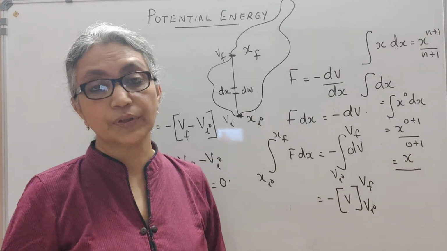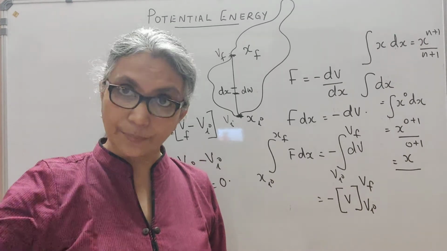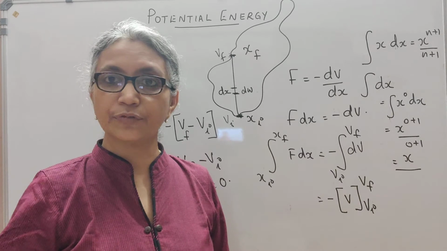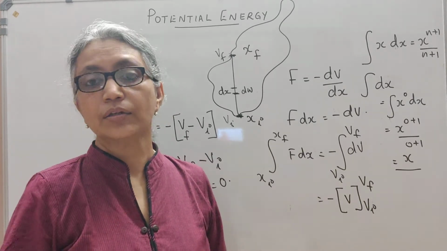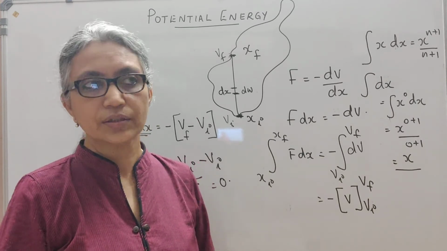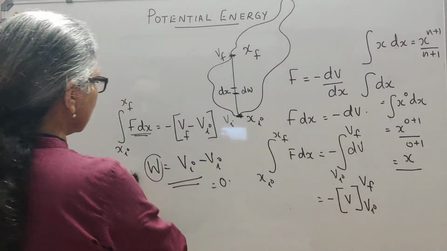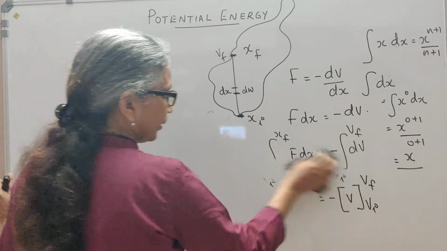So work done does depend on the path taken. Also, if I travel from my home to the end of the road and come back, the dissipative forces have taken away energy from the system, which I'm not going to get back. So work done in that closed path will not be equal to 0. Some examples are the frictional force and air resistance. Okay, so this is all we have to discuss about potential energy.